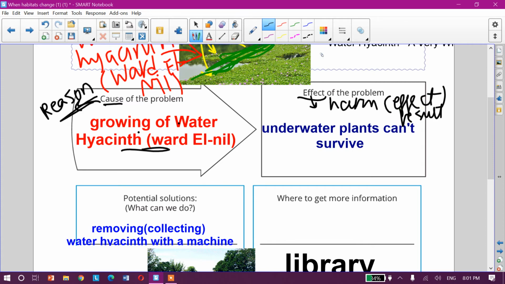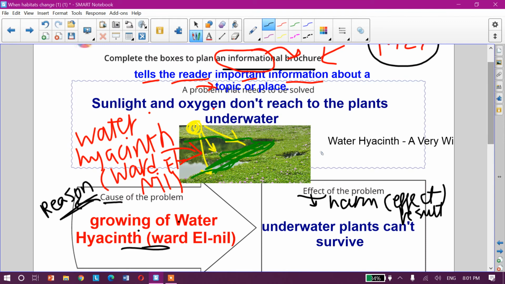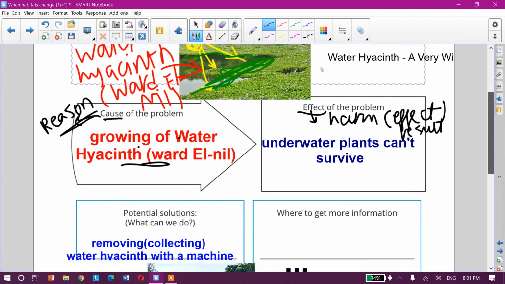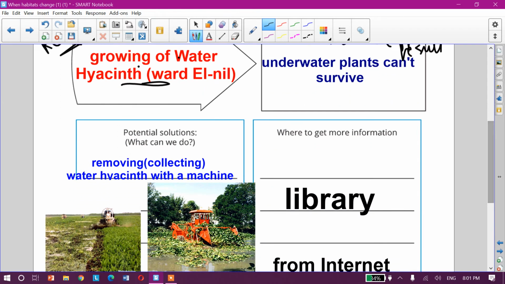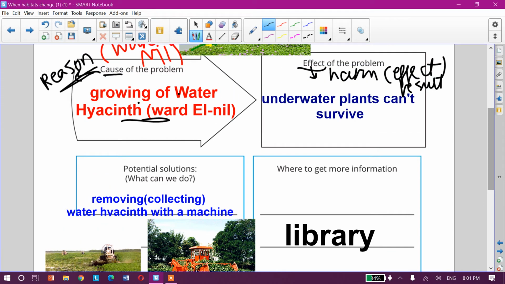Which is what? Underwater plants can't survive. Why? Because sunlight and oxygen don't reach them because of the presence of what? Water hyacinths. So write with me in this square, effect of the problem: Underwater plants can't survive.